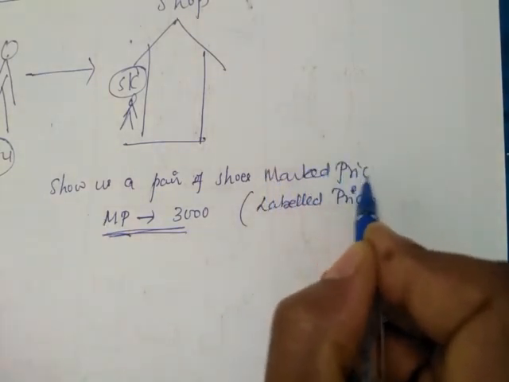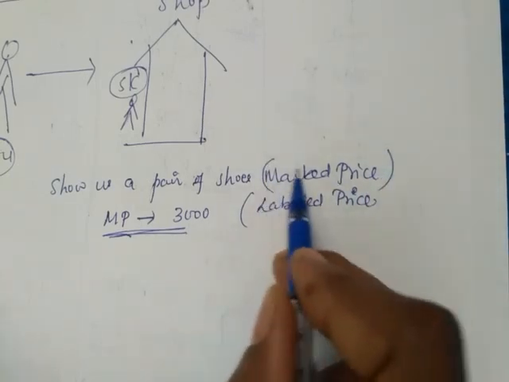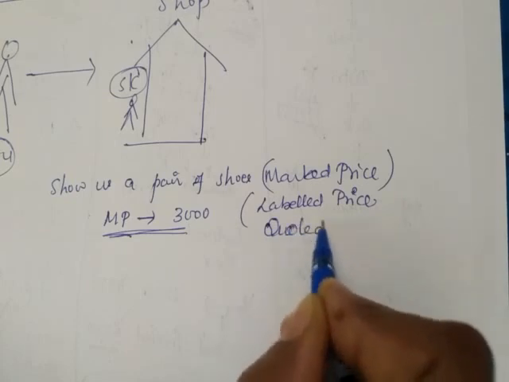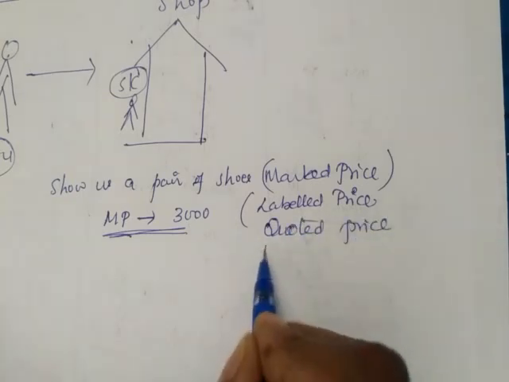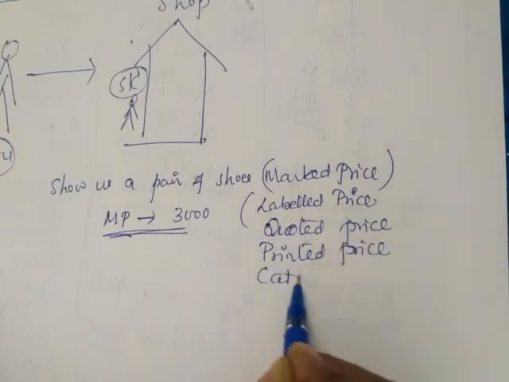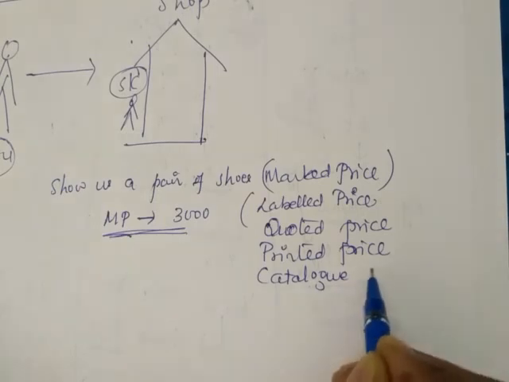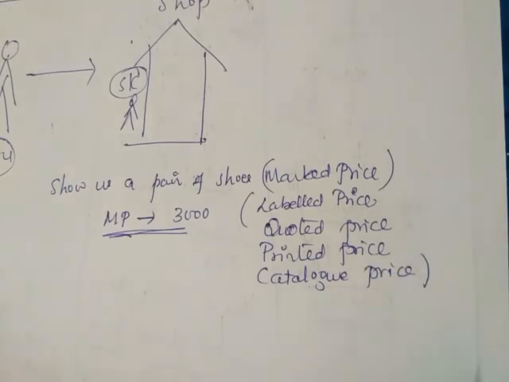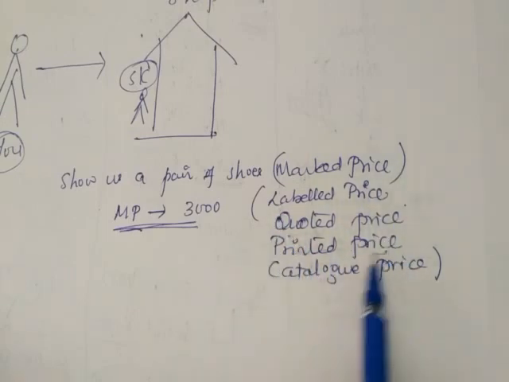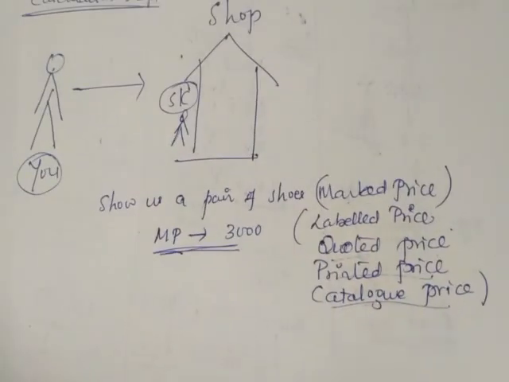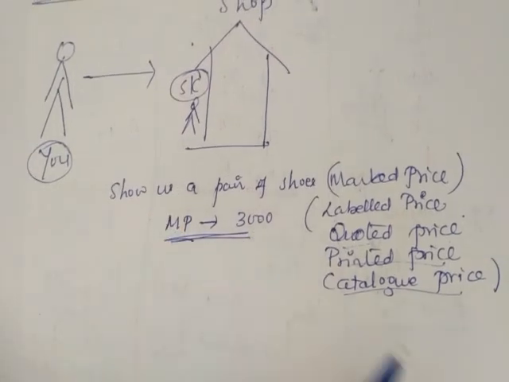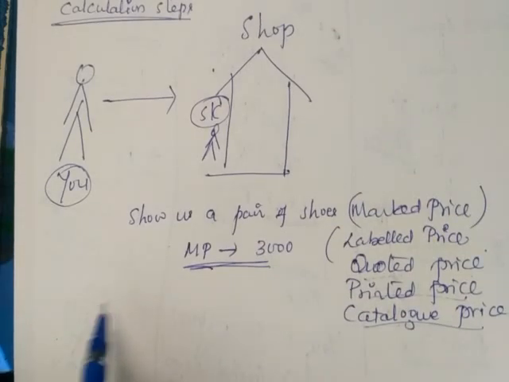Marked price is also called labeled price, quoted price, printed price, catalog price. Many names are there, but all are the same. So the marked price of the shoes is how much? 3000 rupees. Correct.